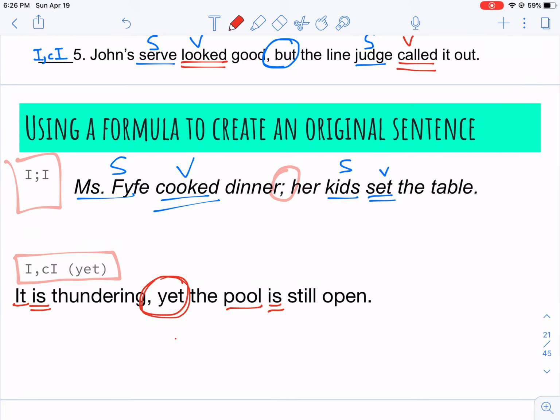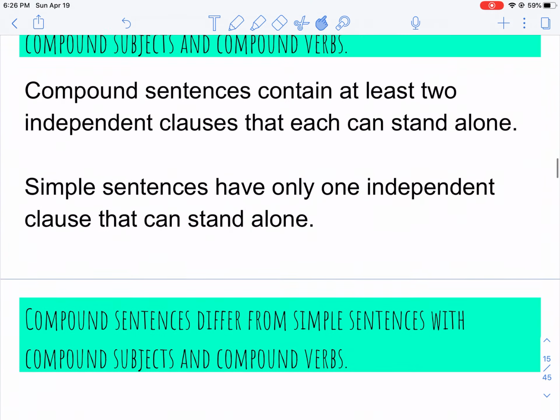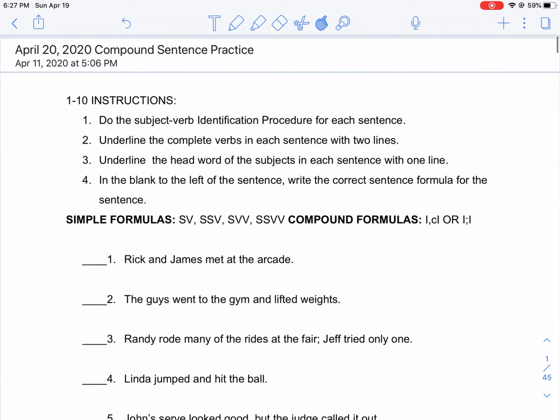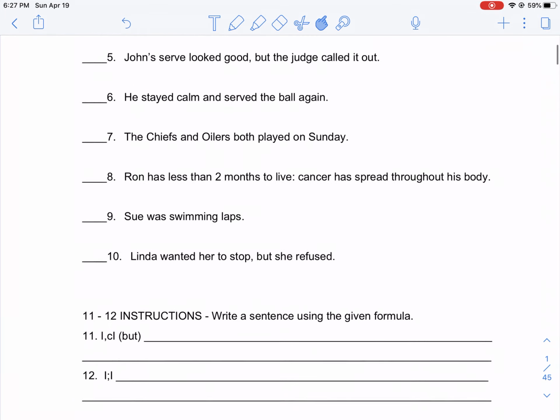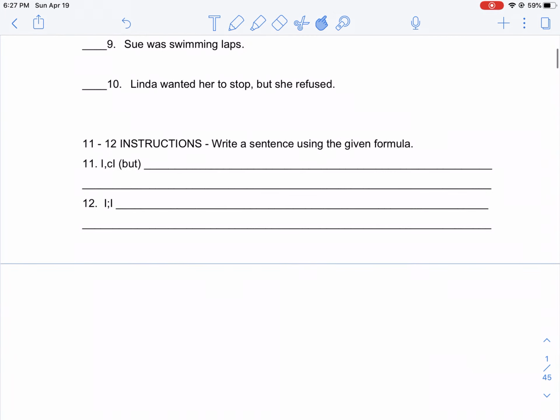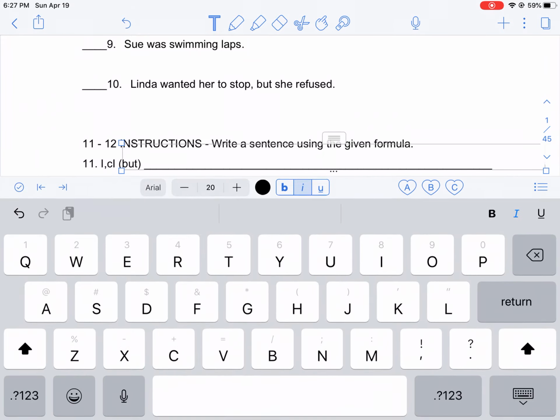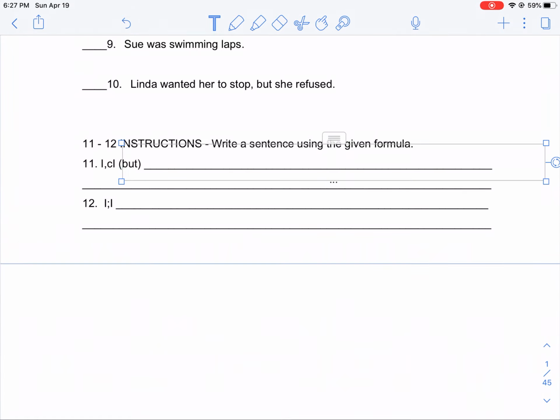All right, I want you to give this a try. You only have to do a few. So if you go to your assignment, I'm sorry to scroll so fast for you, you'll see that I did the first 5. So you have to do 6 through 10, and I'm asking you to write your own original sentences for 11 and 12. I always do prefer it when you type them using the text box because I think that's just so much neater.